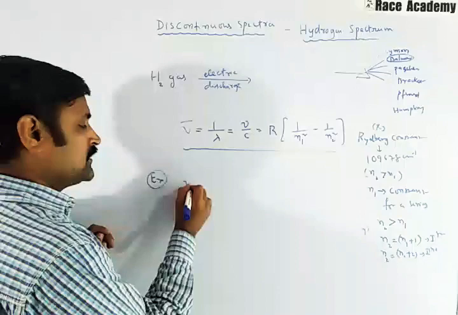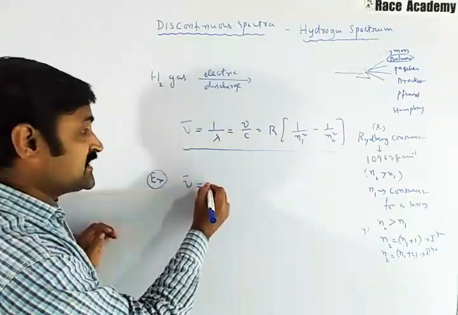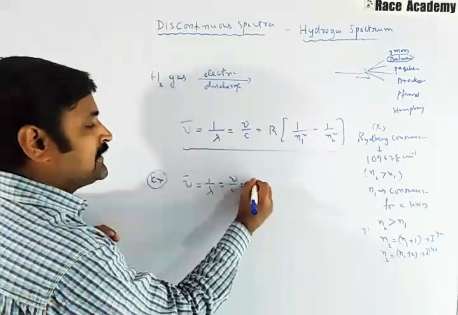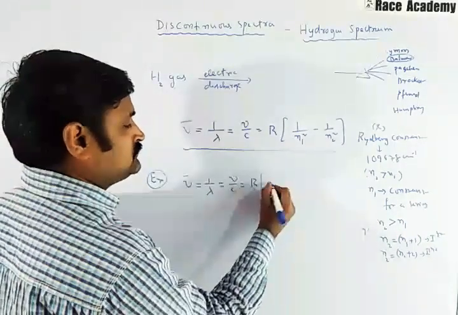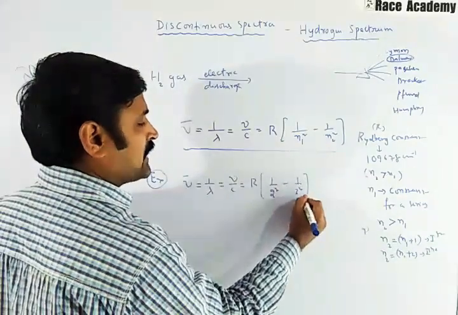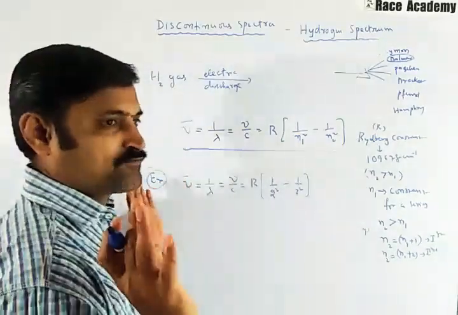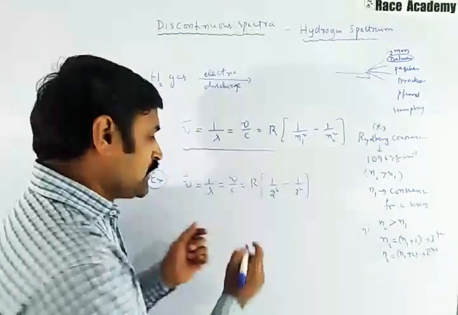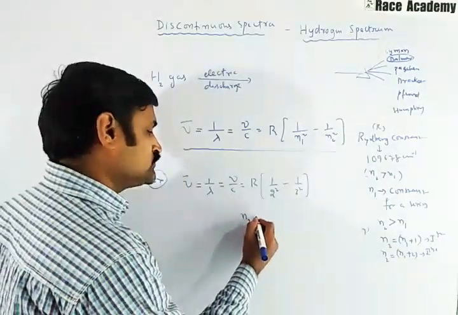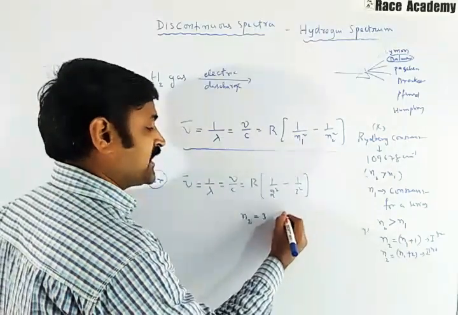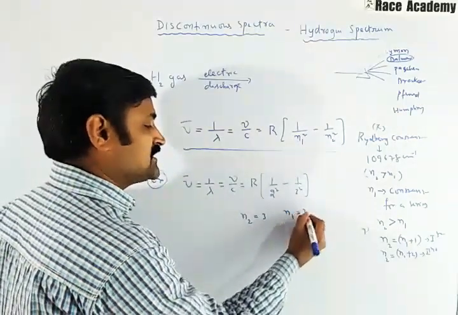Example, if I am writing nu bar is equal to 1 by lambda, that is equal to nu by c, is equal to R into 1 by 2 square minus 1 by 3 square. Somewhere they give this formula in the examination. That indicates n2 is equal to 3, n1 is equal to 2.